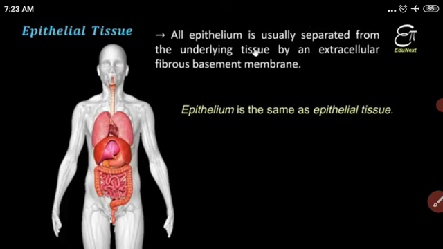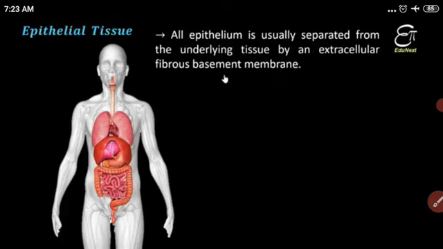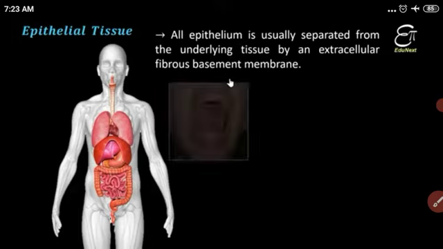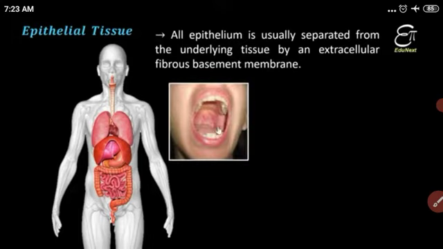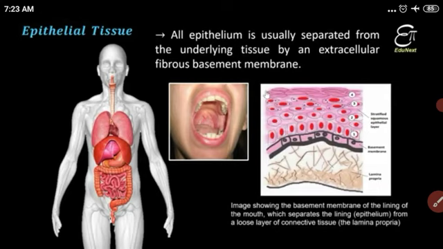We see lastly that all epithelium is usually separated from the underlying tissue by an extracellular fibrous basement membrane. All types of epithelial tissue, like the inner lining of the mouth, lie on the basement membrane.